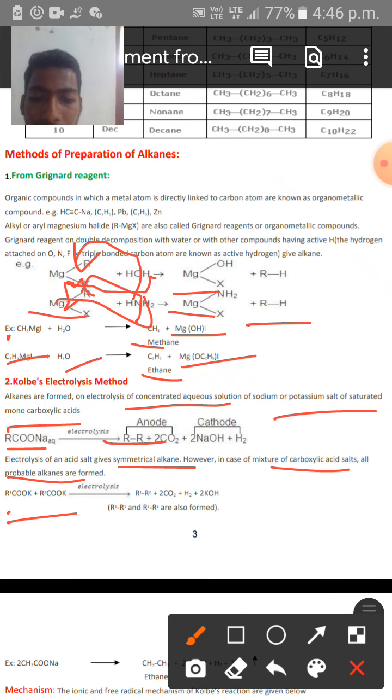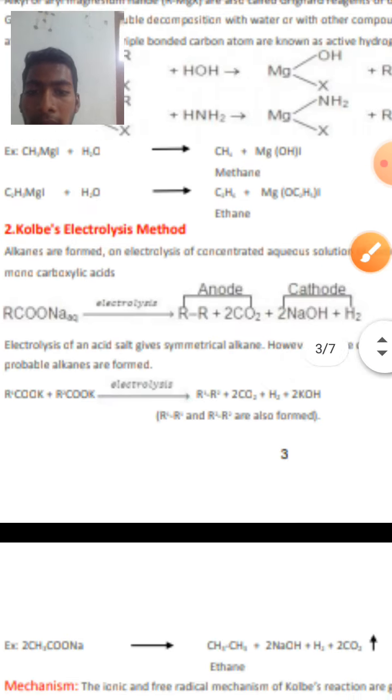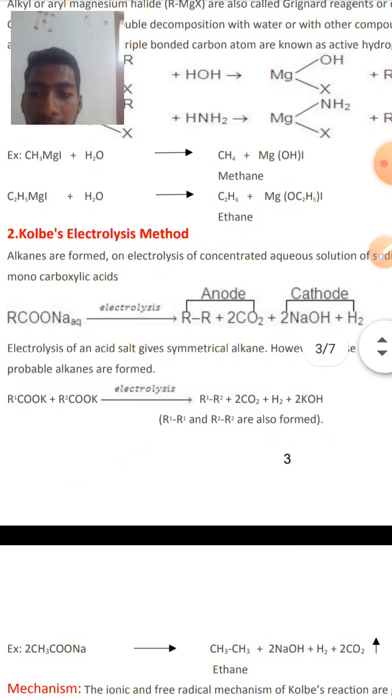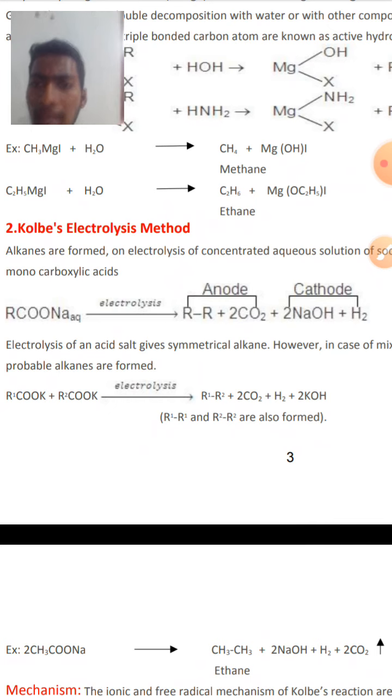See the general equation over here, in which R1COOK and R2COOK, the potassium salts of carboxylic acids with two different alkyl groups, R1 and R2, are taken.